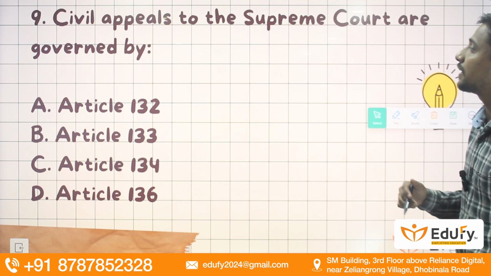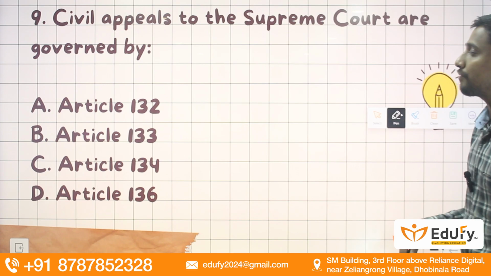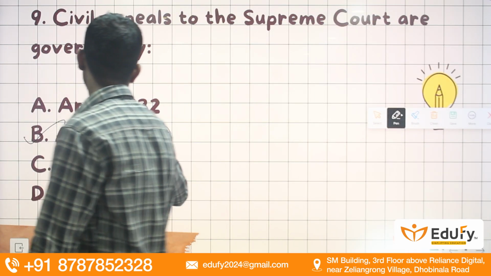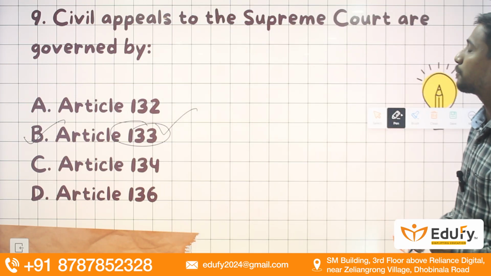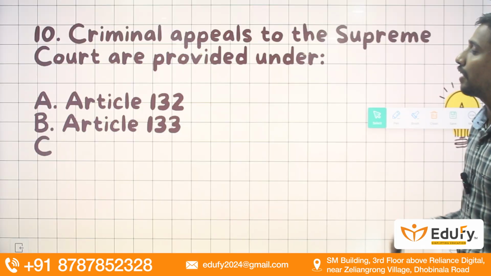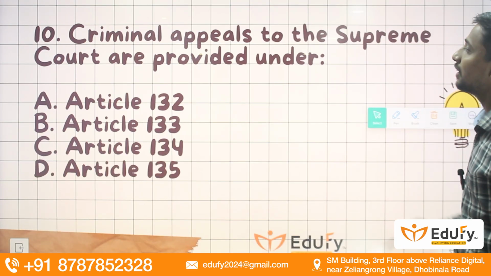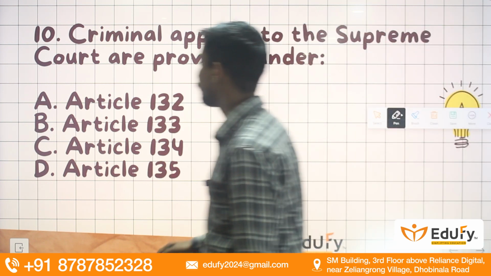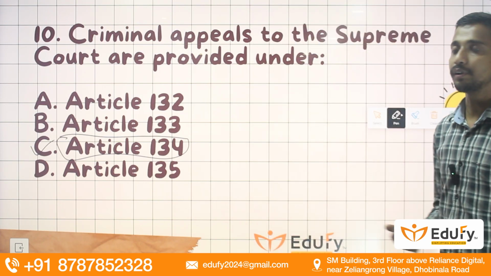Then, civil appeals to the Supreme Court are governed by which article? This is also a type of appellate jurisdiction. It is dealt with under Article 133 of the Indian Constitution. Then comes criminal appeals to the Supreme Court, which are provided under Article 134 of the Indian Constitution. So 132 is regarding the constitutional matters.